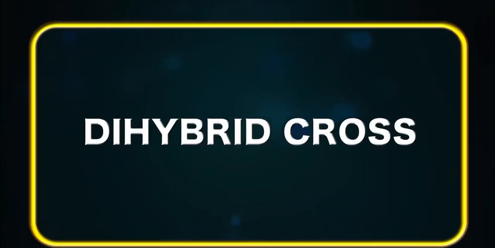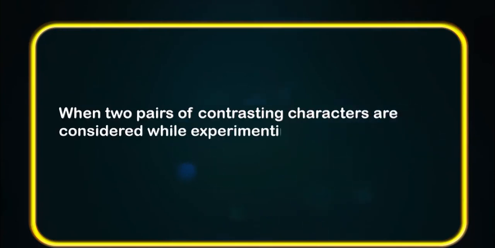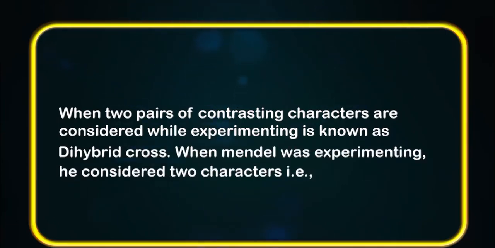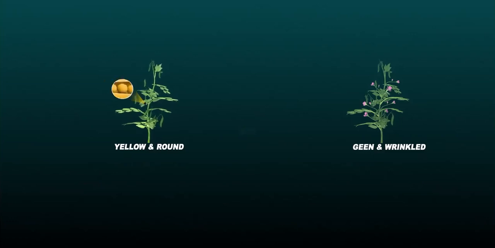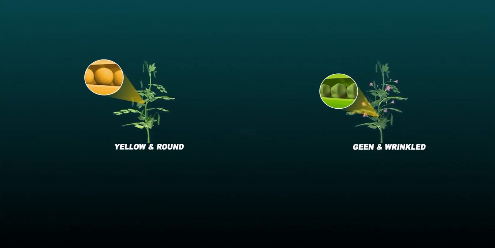Dihybrid cross. When two pairs of contrasting characters are considered while experimenting, it is known as a dihybrid cross. When Mendel was experimenting, he considered two characters: the color of the peas, that is, yellow or green, and the shape of the peas, that is, round or wrinkled.